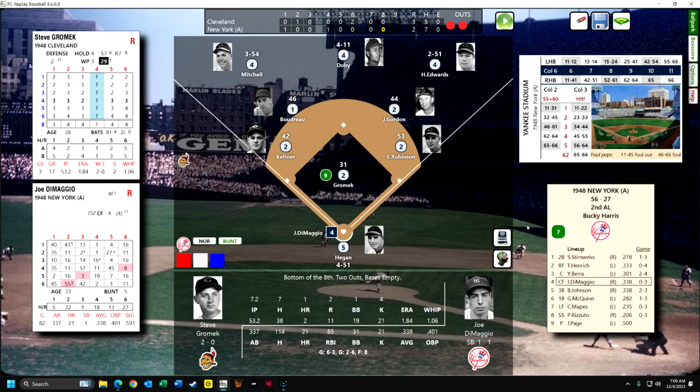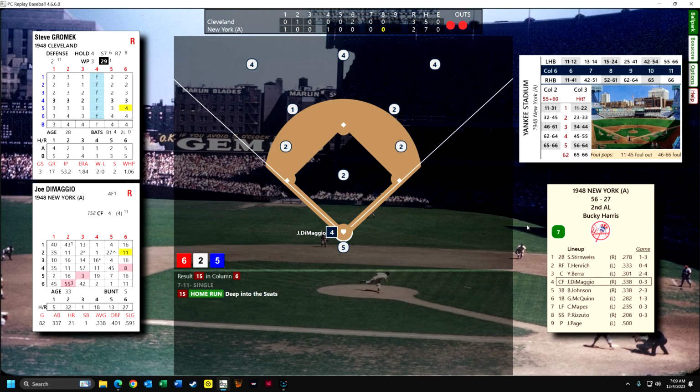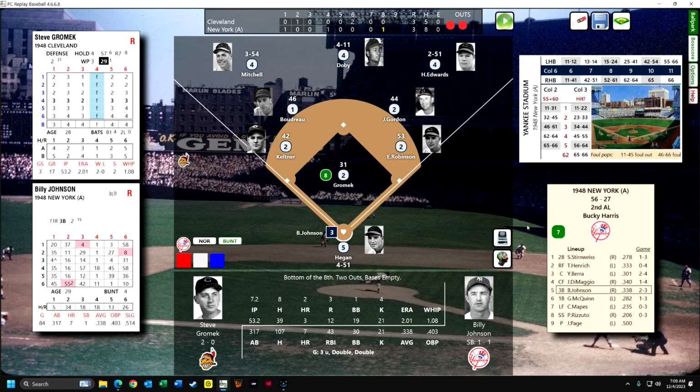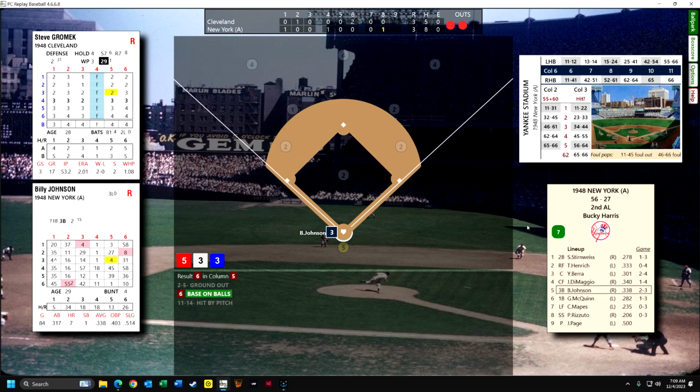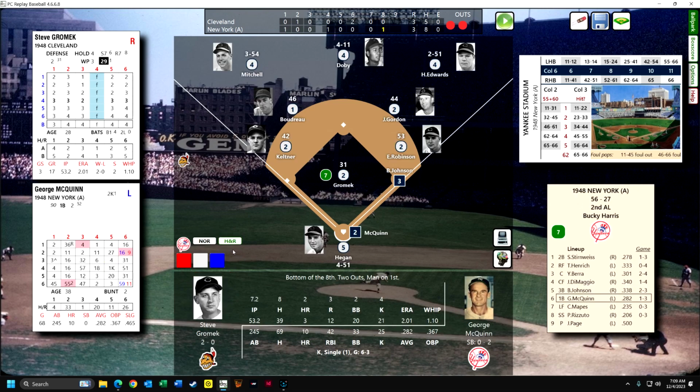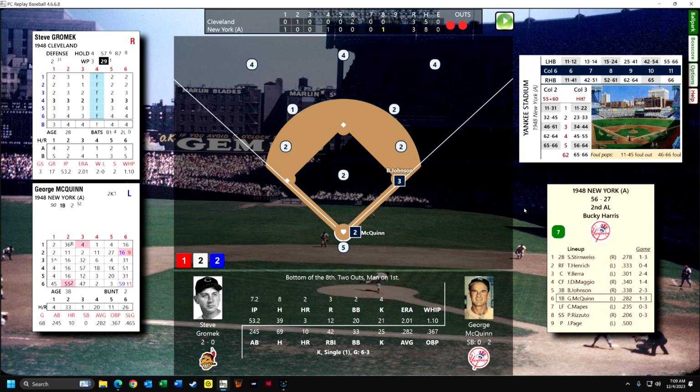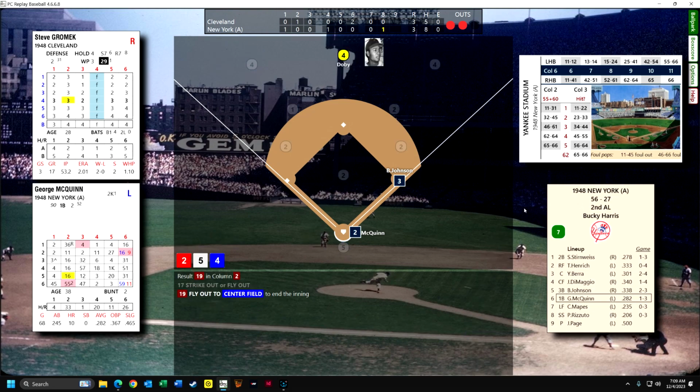and here's DiMaggio. DiMaggio has done some incredible things this year, and he hits a home run. So this is about as exciting as it gets, I would say. DiMaggio hits a clutch home run, his 22nd, and now Billy Johnson is up, and he's going to walk. Okay, now here's where I'm going to go for it. And McQuinn is going to fly out.